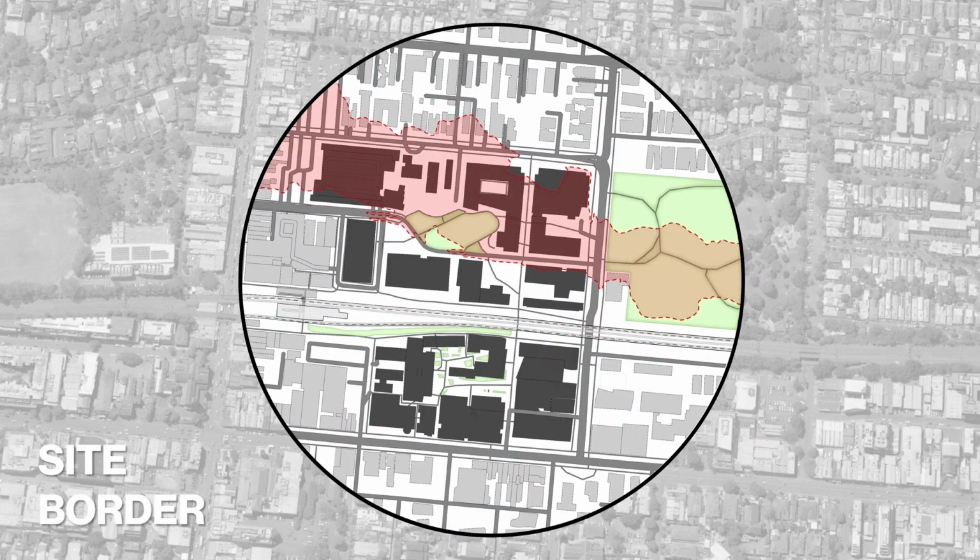Our site border follows the SPO overlay, which highlights areas most at risk of flooding across the campus. By using this as our boundary, we're directly responding to the existing flood conditions while preparing for future water impacts, ensuring the wetland sits where it can have the greatest environmental effect.